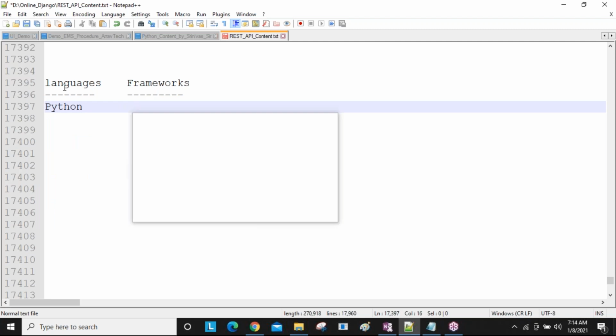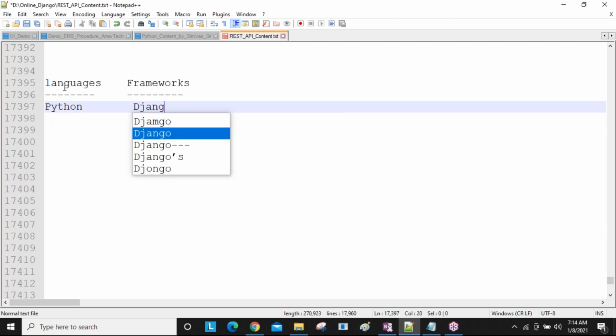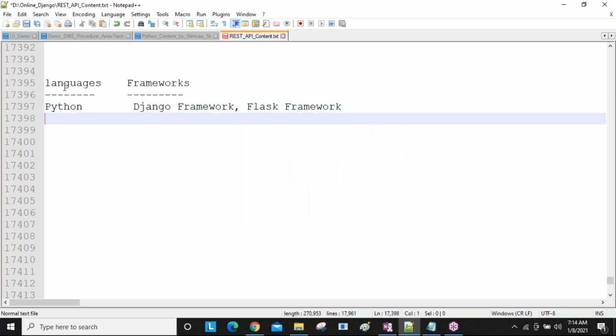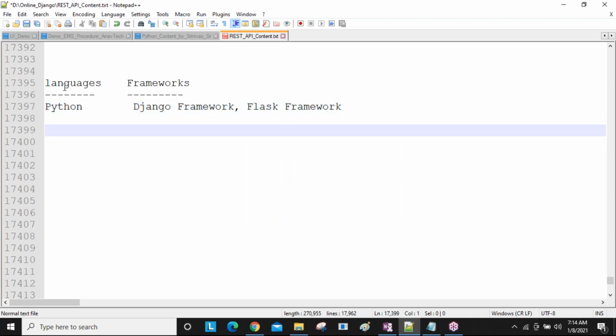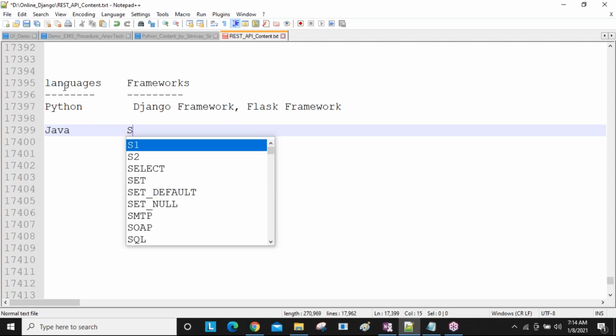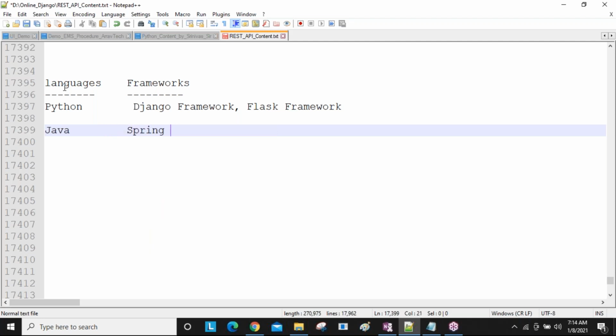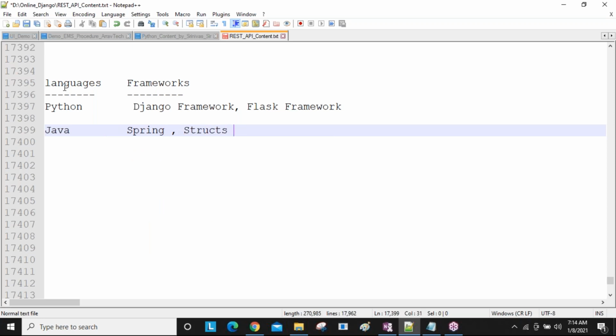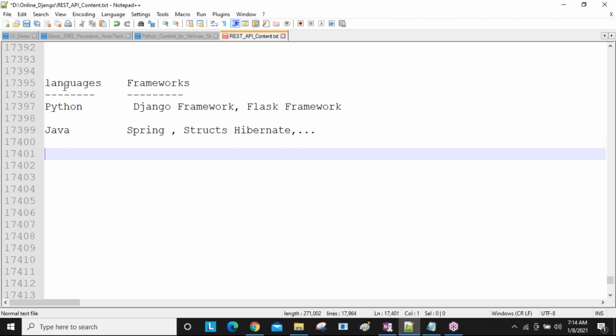Python is a language; Django is a framework, so we need to learn this framework. Not only Django, Flask is also a framework. Next, Java is a language. On the Java side, Spring is there, Struts is there, Hibernate is there. A number of frameworks are there.